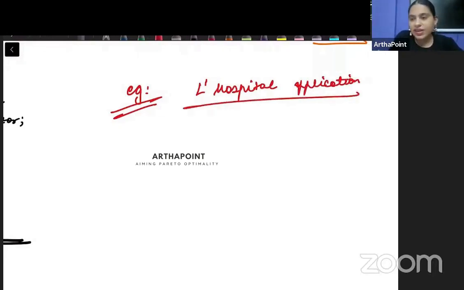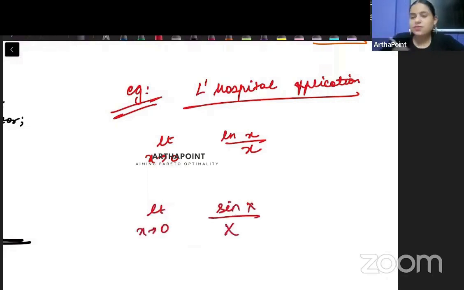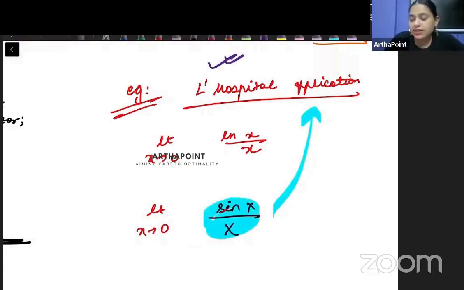If I ask you, limit x tends to 0 of ln x by x, or something where you are not able to define the function, or limit x tends to 0 of sine x by x, right? So whenever I give you questions where L'Hopital is involved, such questions will definitely be there in your exam. So you need to prepare that also.